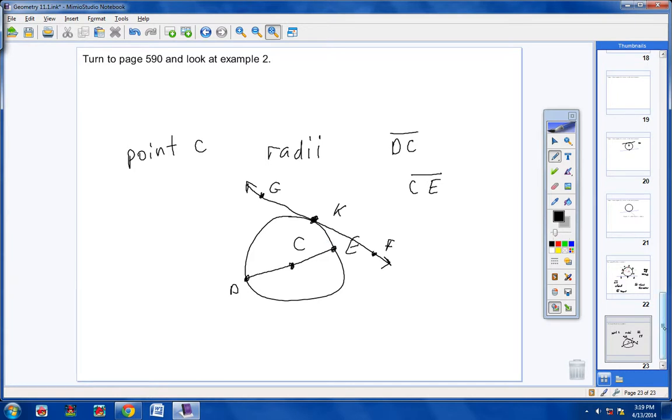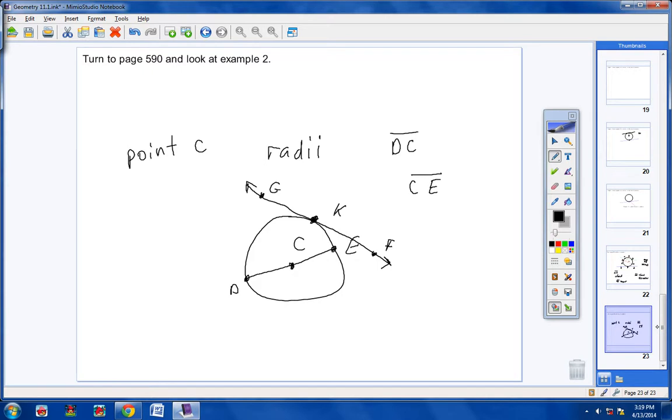Now, students, that's all that we're looking at today. We're starting chapter 11. It's not too difficult of a chapter. You'll have some memorization and some terms, definitions, and theorems to learn, stuff like that, but it's not that difficult. But one thing's for sure, if you don't know these terms and memorize them right now, right away, then the math will be more difficult in chapter 11 because we use these terms a lot. And if I have a theorem that uses the words tangent, secant, chord, radius, diameter, etc., and you don't know what those things are, then it's going to be very difficult for you to understand the theorem.